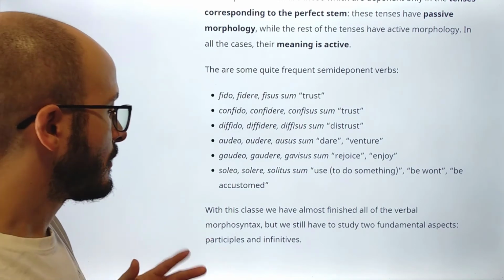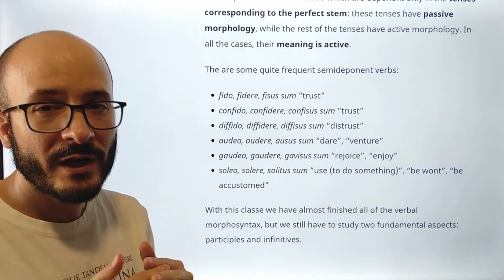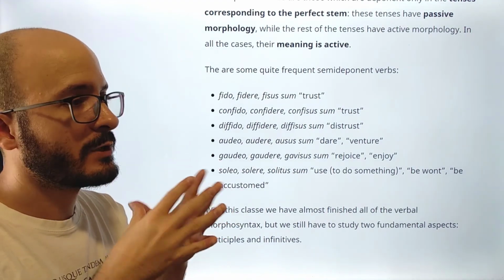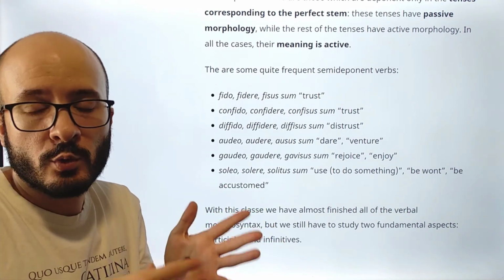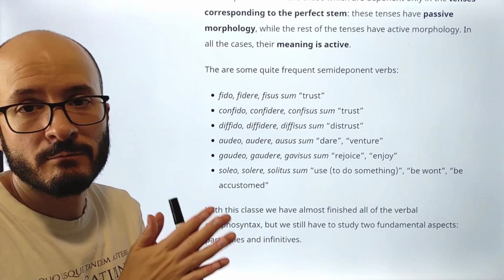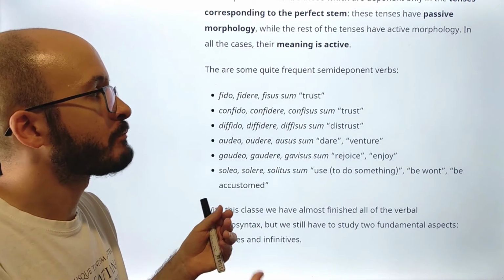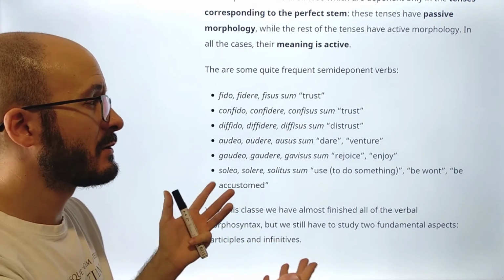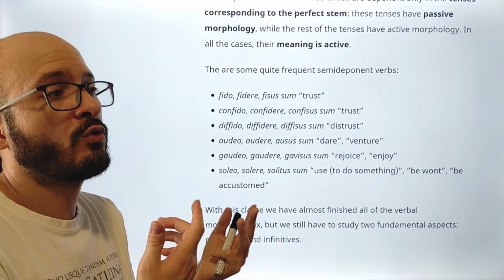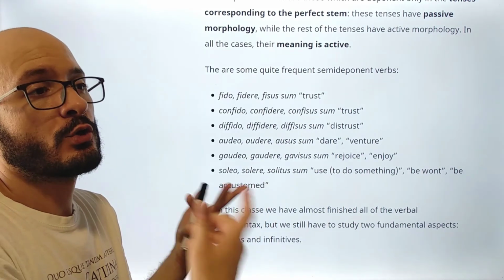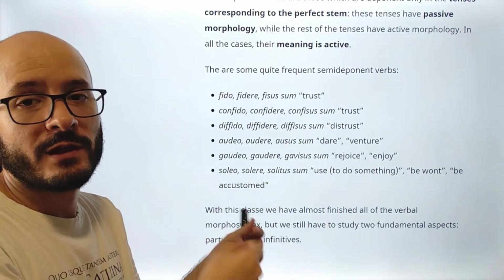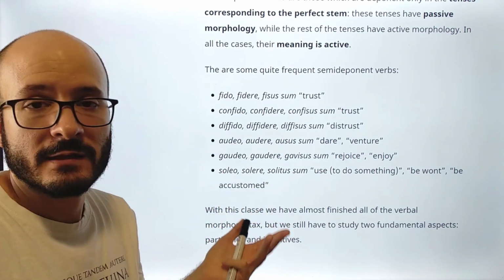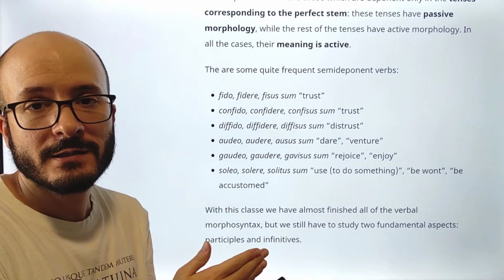Okay? So with this, we've finished the deponent verbs, for which, of course, we need to know the passive morphology from the previous class. That's it. It's really not so complex. It's just a matter of paying attention and not to confuse deponent with passive. That's it. Okay, so now let's go to the practice.